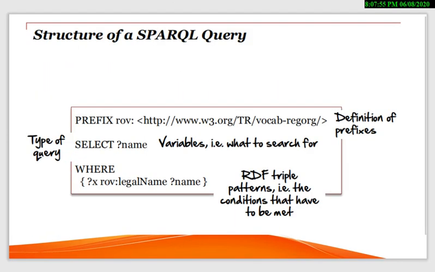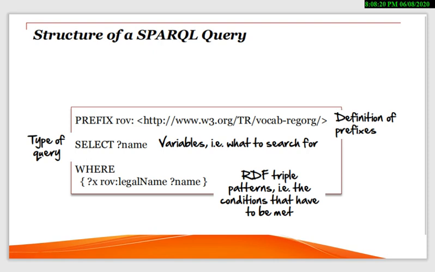Here you can see a clear example for the previous. This is the structure of a SPARQL query. What we write: select what you actually want to select, the name, that means X. Here I want to find X, that is the type of query I want. Suppose there is an example of a hospital.